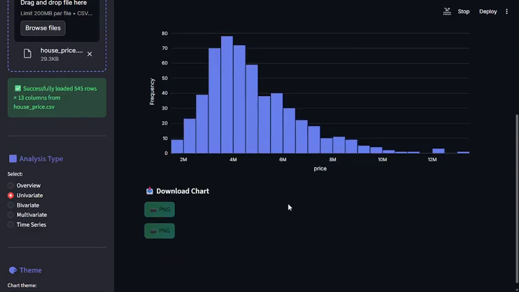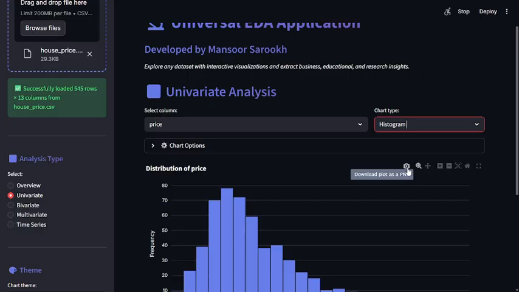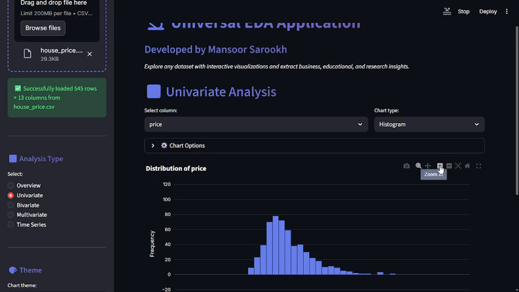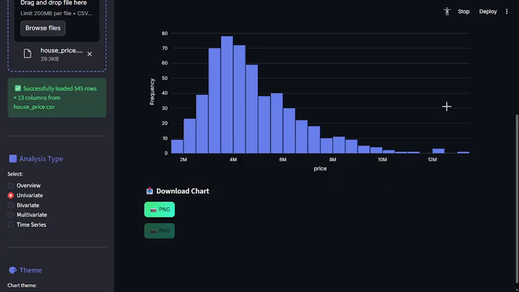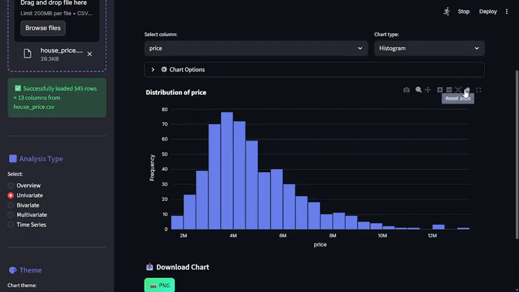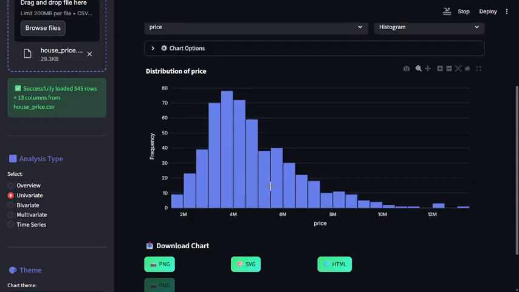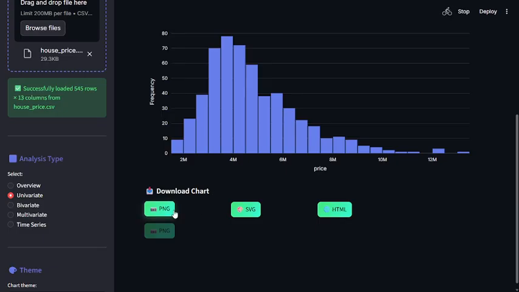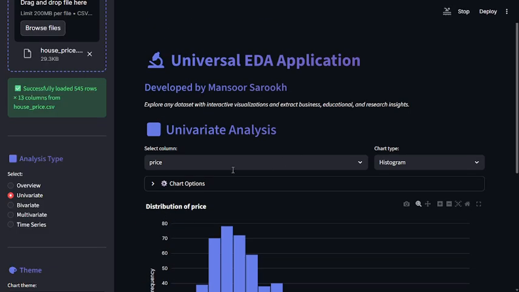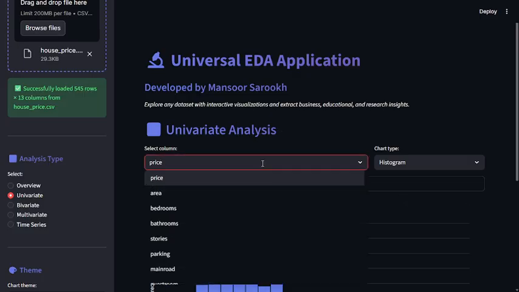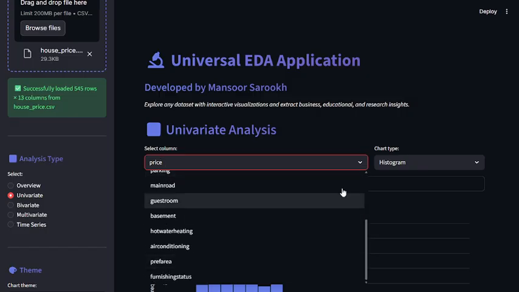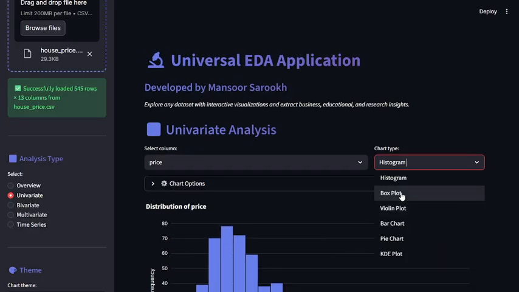Okay, and you can also download in PNG, and can pan, zoom in, zoom out, etc. You can also reset the axis if you want. Similarly, you can download in PNG, SVG and HTML files. Okay, now it was about univariate analysis. This is just a demo. You can play around with your data and select the chart accordingly.